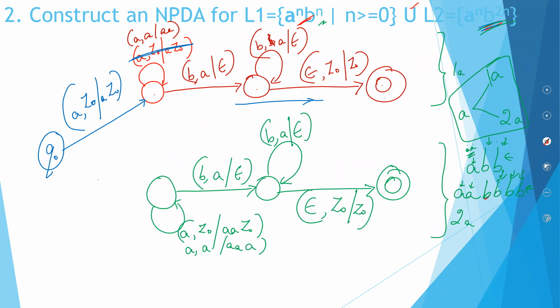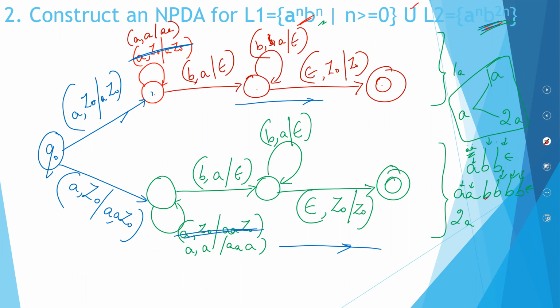Another case which you can do is, you encounter an A initially, you can push in double A into the stack. I'm deleting this off because that is the repetition, and then you follow this particular sequence. So initially you can decide. This is a non-determinism. Either you can go for this, push in 1A and then go for that PDA, or insert 2 A's into your stack and go for this particular PDA.